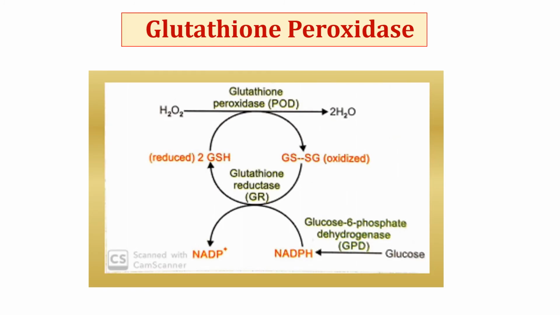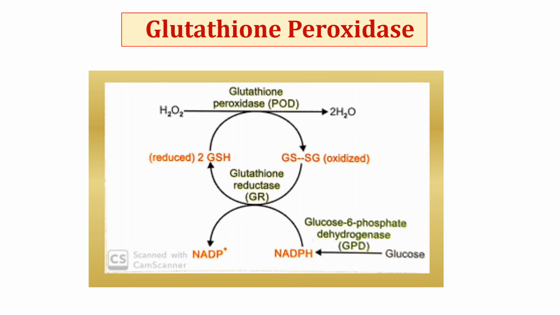Next enzyme is glutathione peroxidase. This is a preventive antioxidant enzyme which is present throughout the cell. It acts on hydrogen peroxide to convert it into water molecule. For this conversion of hydrogen peroxide to water molecule, it uses two molecules of reduced glutathione, and during the reaction, reduced glutathione is converted into oxidized glutathione.